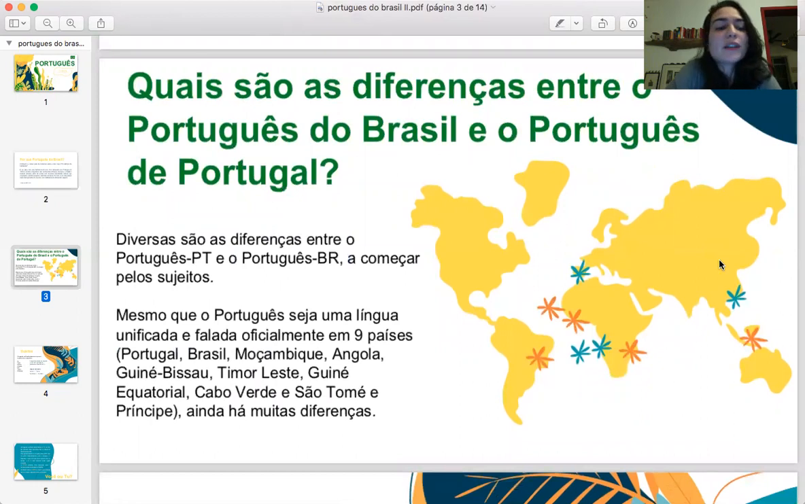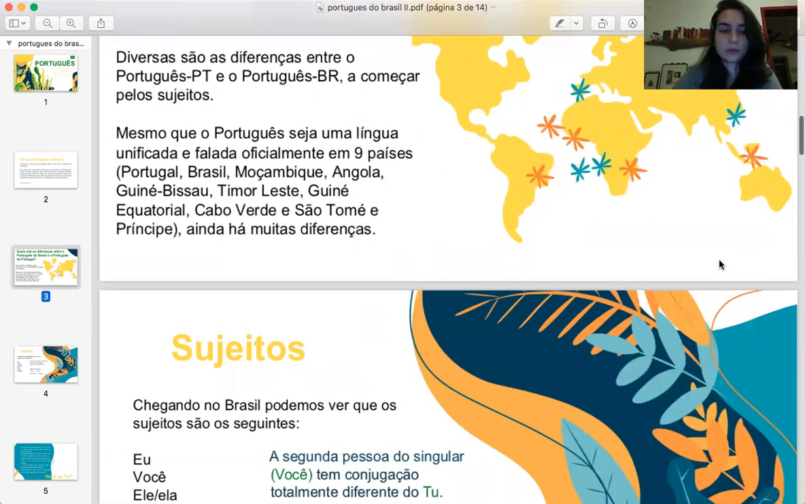What are the differences between Brazilian Portuguese and European Portuguese? There are a lot of differences, but it's good to remember that Portuguese is a language that is spoken in 9 different countries. We have here in our map some of those countries where you can find Portuguese. So it's a language that is spoken all over the world.